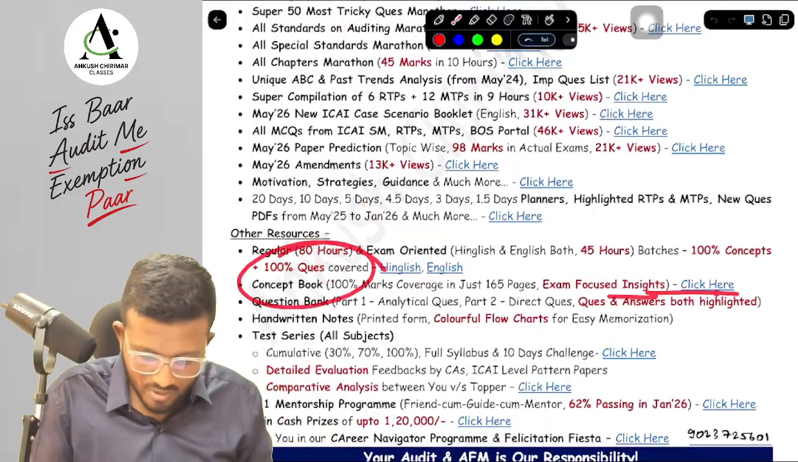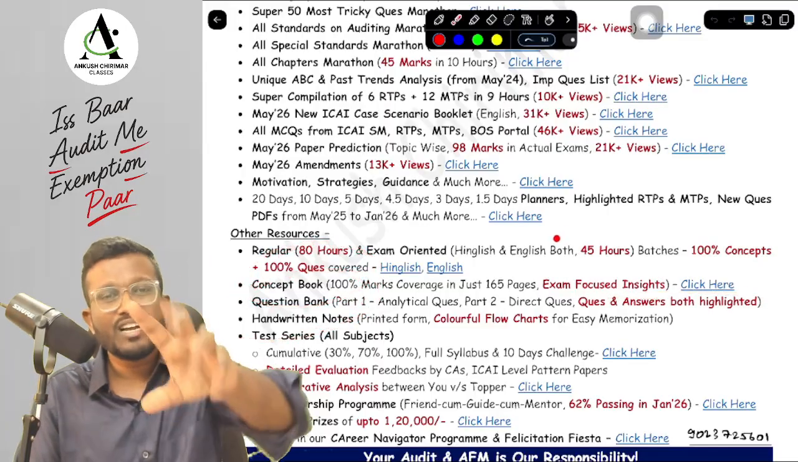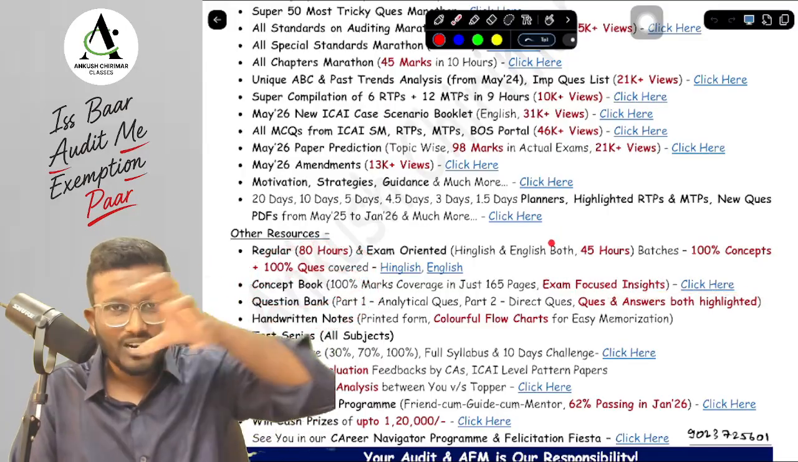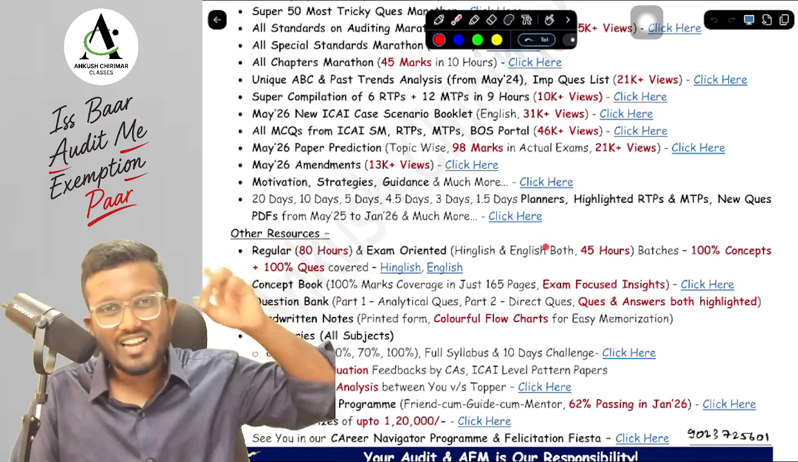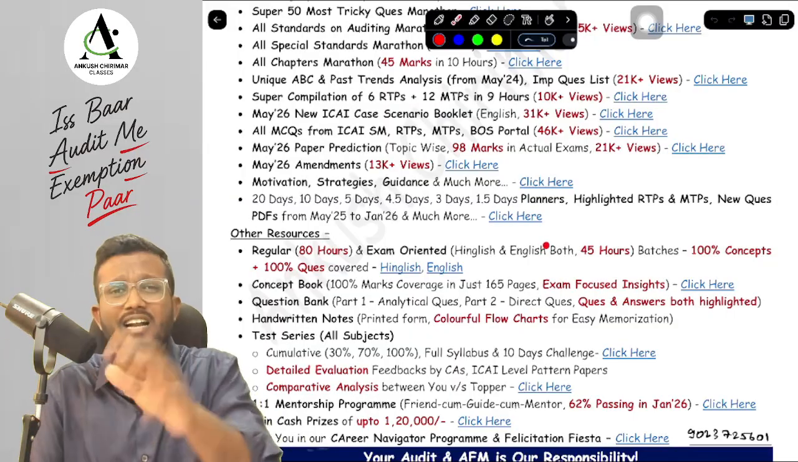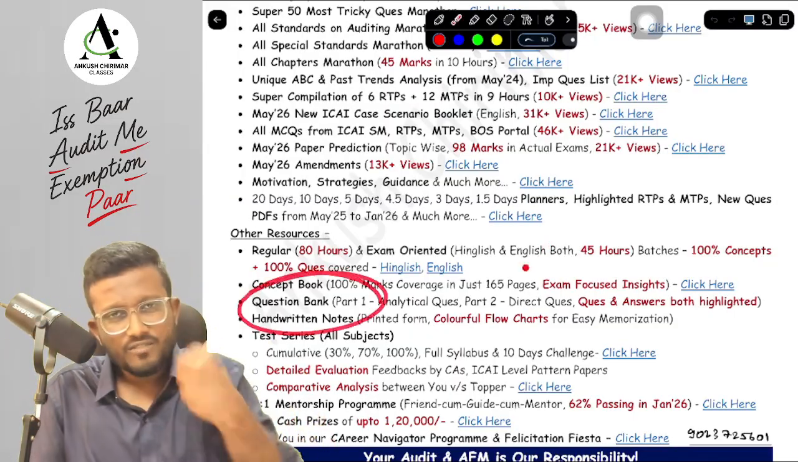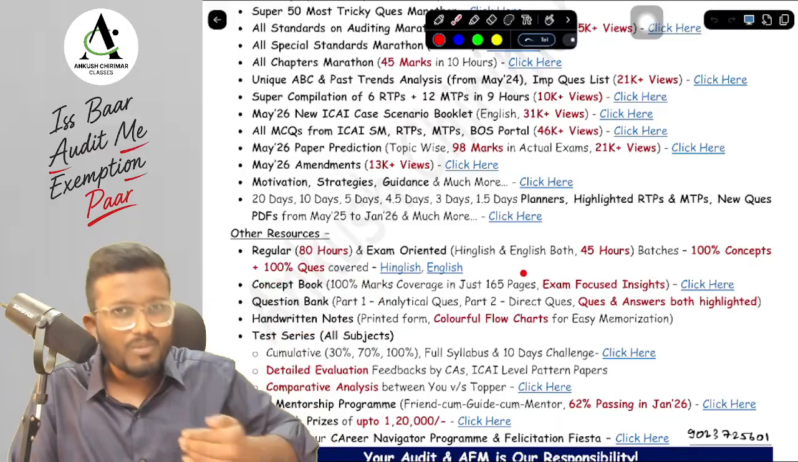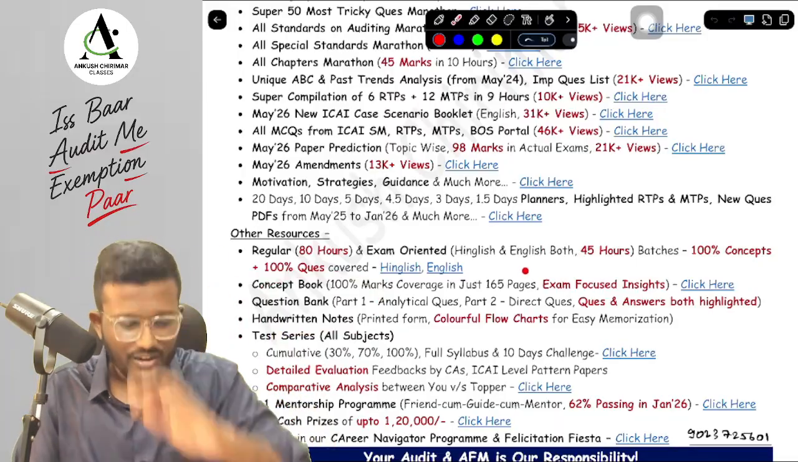Next, the concept book we have already seen. In the question bank, one more unique thing we have done is segregate the question bank into part 1 and part 2. Part 1 is all the interpretation and analytical tricky questions, and part 2 is all your direct questions, which you can definitely skip so that your time is reduced. The handwritten notes that you have seen, we have provided the PDF in the Telegram channel. We will be providing it in printed, colorful format very soon.